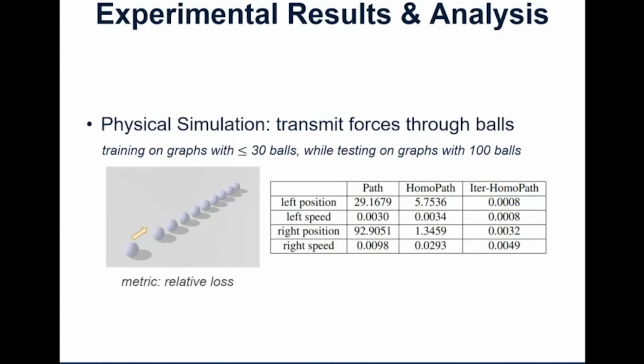Later on, we will show more experimental results on more realistic tasks. Here is an example of physical simulation. It's a simple environment, just predicting the Newtonian object positions and velocities given the previous frame's positions and velocities. Here the performance is also generalization performance, and you can see that all the proposals improve the performance a lot.